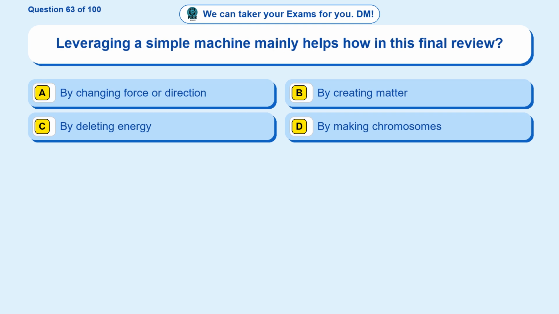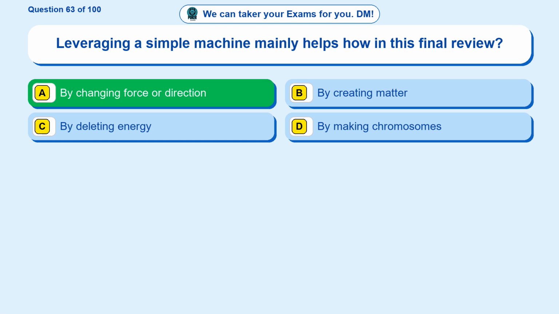Question 63. Leveraging a simple machine mainly helps how in this final review? Option A. By changing force or direction. Option B. By creating matter. Option C. By deleting energy. Option D. By making chromosomes. The correct answer is option A.